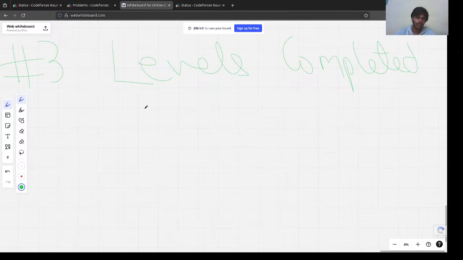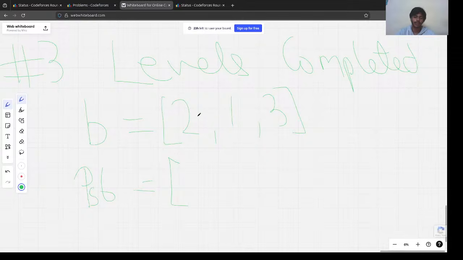So for the levels completed, these are our levels. Let's assume this is our B. We need 2 sword attacks for the first one, we need 1 for this one, and we need 3 for this one. One interesting observation is that the number of levels we could complete correlates to the prefix sum. Let's say we have a prefix sum B array. This tells us the prefix sum.